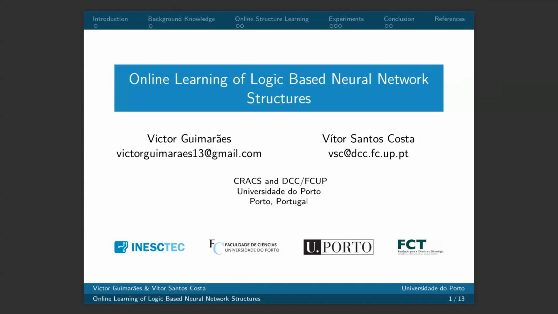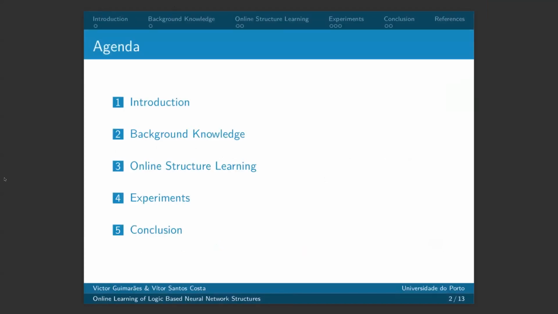Today we will talk about online learning of logic-based neural network structures. In this work, we propose two structural learning algorithms to learn logic theories based on NeuroLog. The agenda for today is a brief introduction of the work, some background knowledge, our proposed structural algorithms, some experiments, and finally the conclusion.